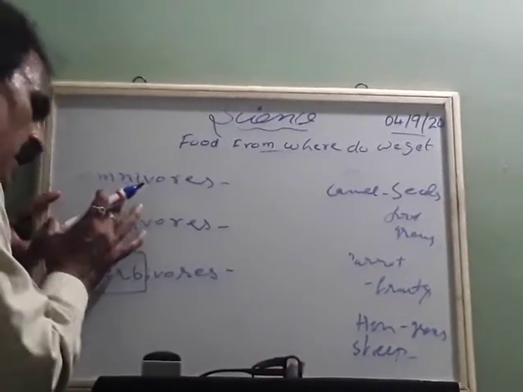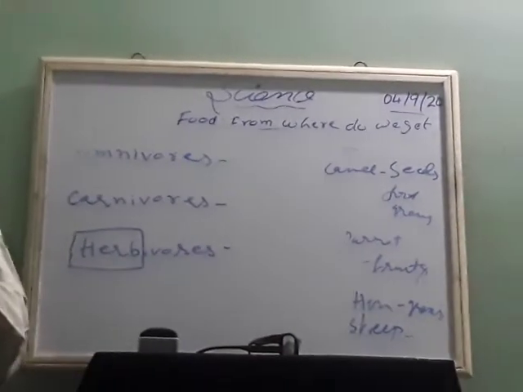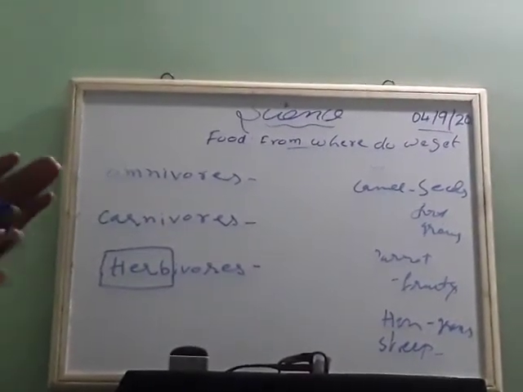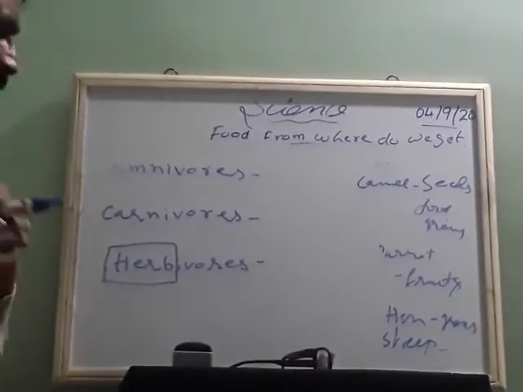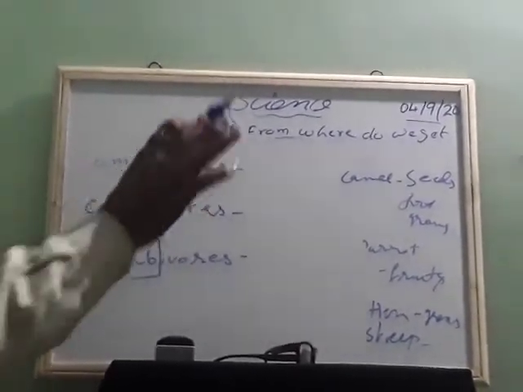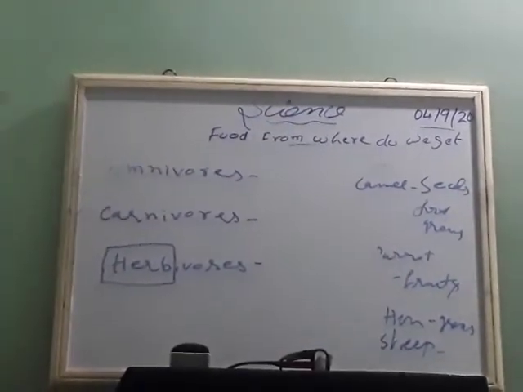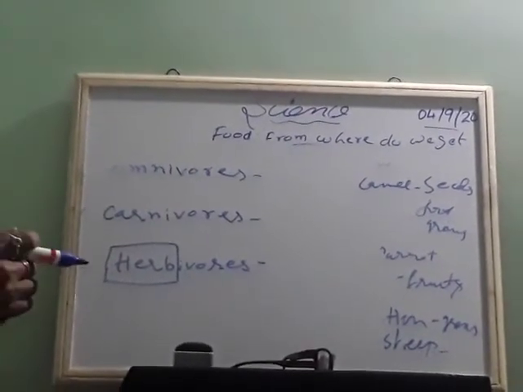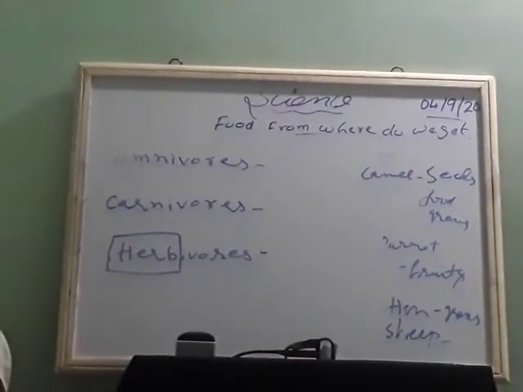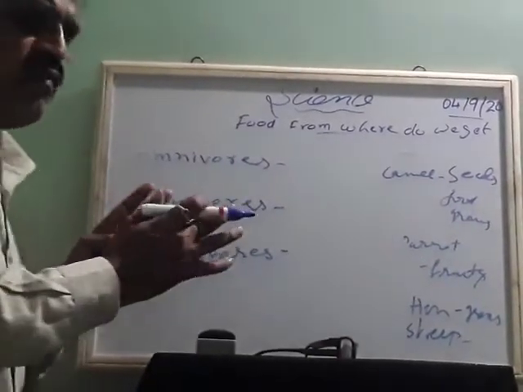Then carnivores eat only meat, non-veg. Chicken, mutton, whatever is given, they will eat. They are purely non-vegetarian. Omnivores eat both non-veg as well as veg. For example, I told cat, dog. They are able to eat the flesh of animals, birds and other animals, along with whatever roti, chapati, biscuit is given. So these are the categories.